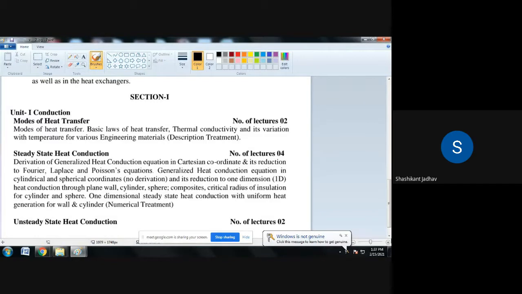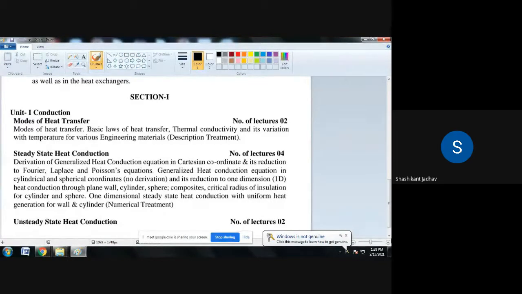What is the equation for Newton's law of cooling? That is Q is equal to H into A into delta T. We know the unit of Q, the rate of heat transfer, that is watt.